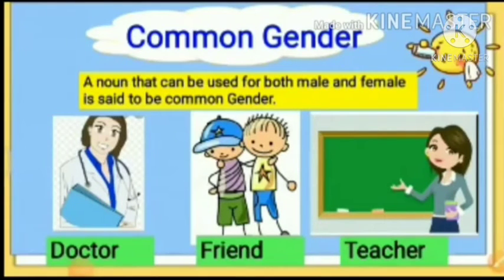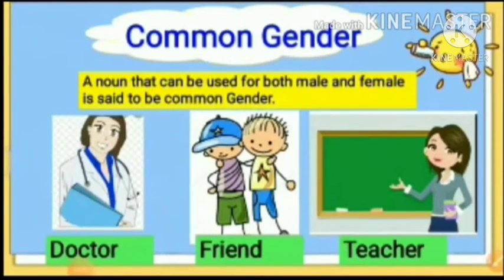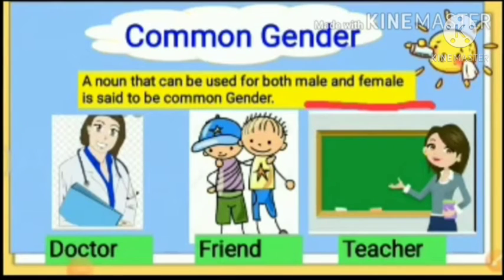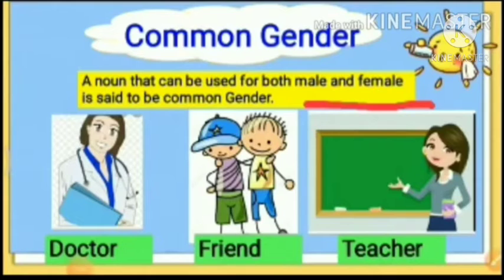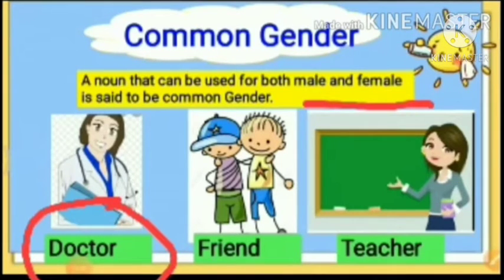So third type of gender is common gender. A noun that can be used for both male and female is said to be common gender. Example, doctor. Children, if I say doctor, it doesn't show whether the doctor is a male or female.